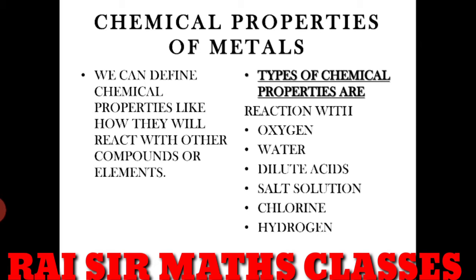So what are the types of chemical reactions, or we can say the chemical properties of metal? Basically we are going to consider reaction with oxygen, water, dilute acid, salt solution, chlorine and hydrogen is our reaction product, and all these above are reactants. So let's see the first type.